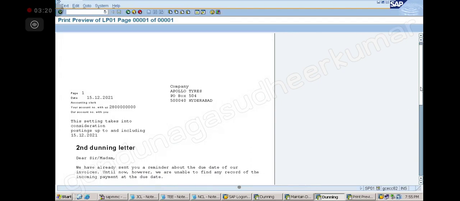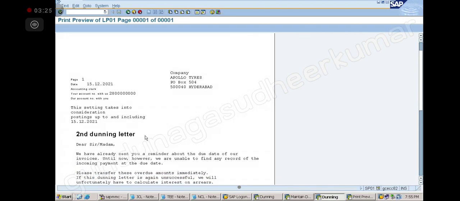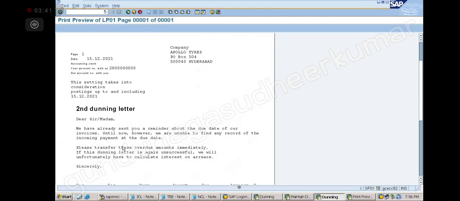Okay. So this setting, you see, is a little more serious now. What it is saying: dear sir, madam, we have already sent you a reminder about the due date of our invoices. Until now, however, we are unable to find any record of the incoming payment at the due date. Okay, then we have further serious wording. Please transfer these overdue amounts immediately. If this dunning letter is again unsuccessful, which means if you do not respond, we will unfortunately have to calculate